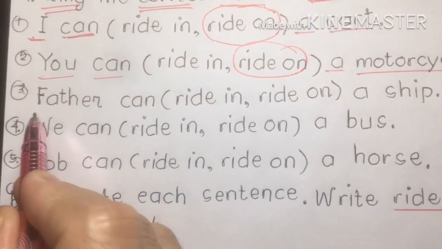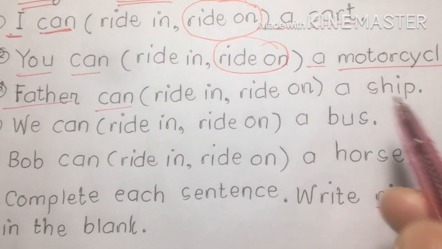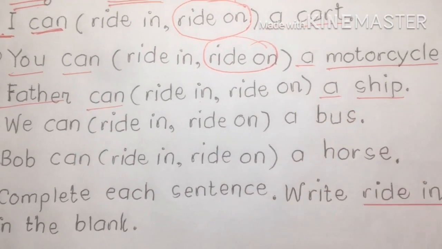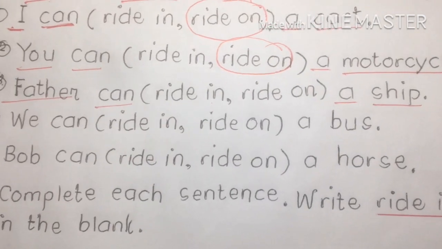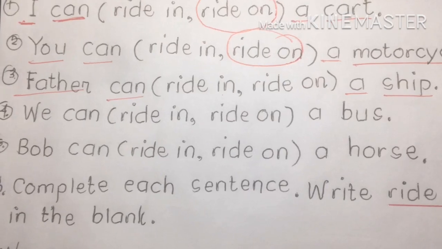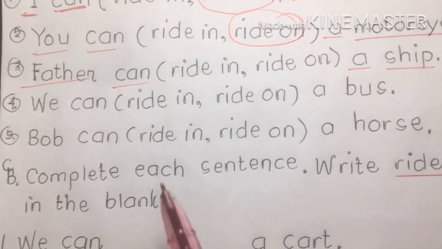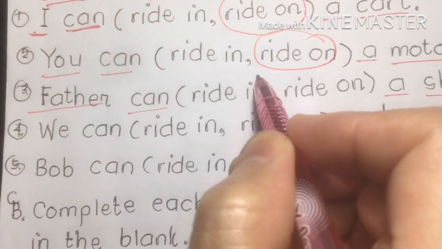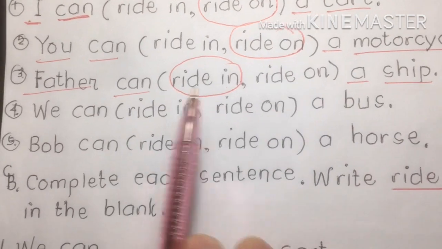3. Father can ride in, ride on a ship. Remember, a ship is a big transportation, a sea transportation, class. So our answer for number 3 is ride in or ride on? We are inside of a ship. That is ride in.